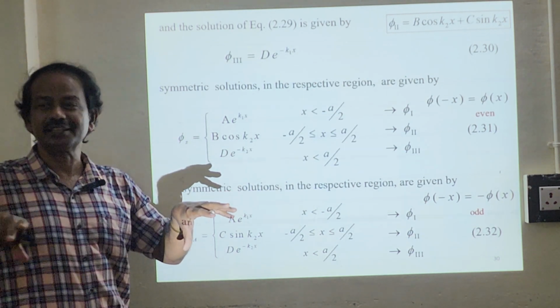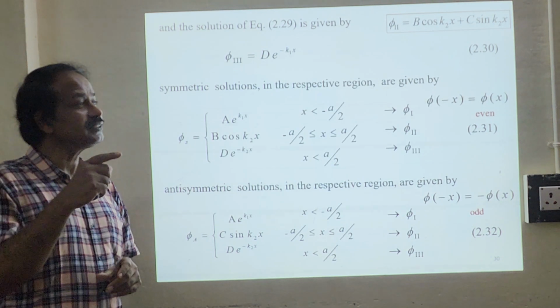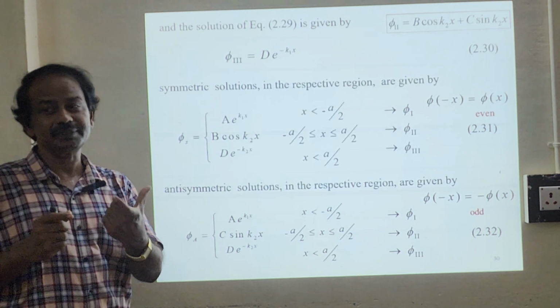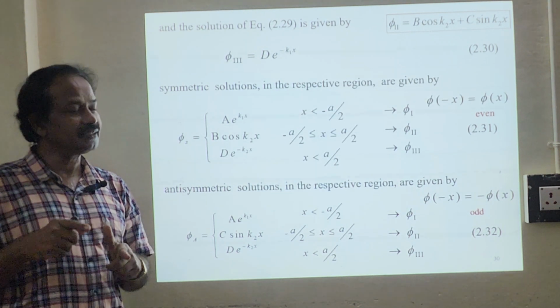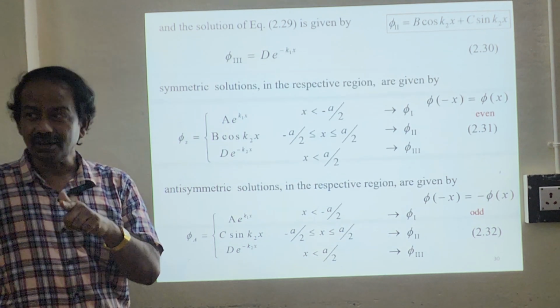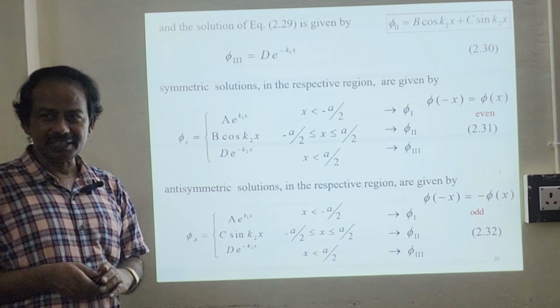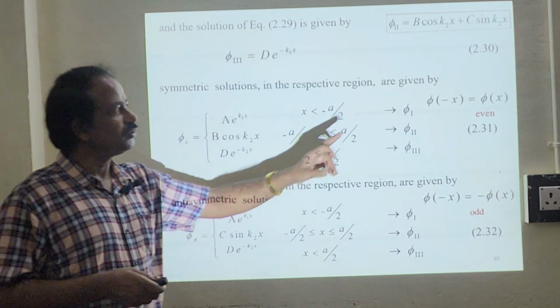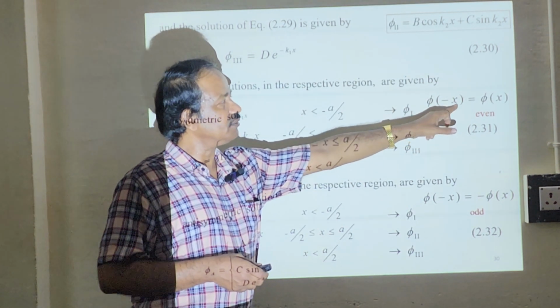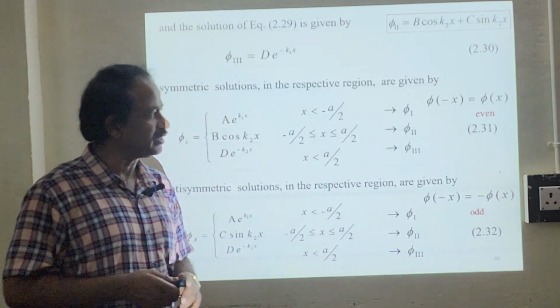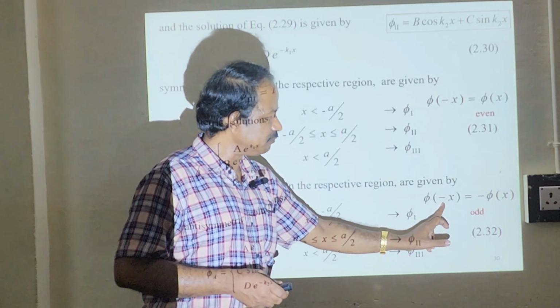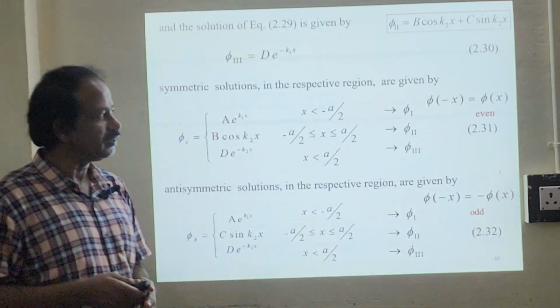One is the odd one, another one is even. Cos minus theta equal to cos theta is an even function. Sin minus theta, which is equal to minus sin theta, is an odd function, which we learnt in mathematical physics. So this is the idea. Phi of minus x equal to phi of x is an even function. Phi of minus x equal to minus phi of x will be an odd function.